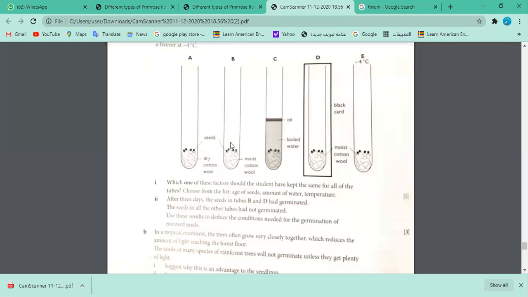Yes. Who is going to answer? Yes, Saad. Sir, water is needed, and B and D have moist cotton wool. First of all, very good. Water is needed. That's very true. It's a moist cotton. And first of all, we remember which part of the seed is going to absorb the water. I just want to integrate that information that we talked about, seed germination. There's a particular part. Somebody would like to recall that name?